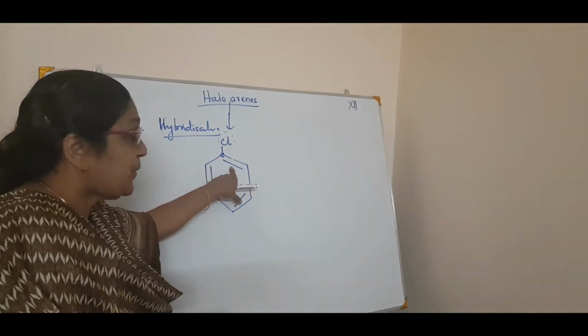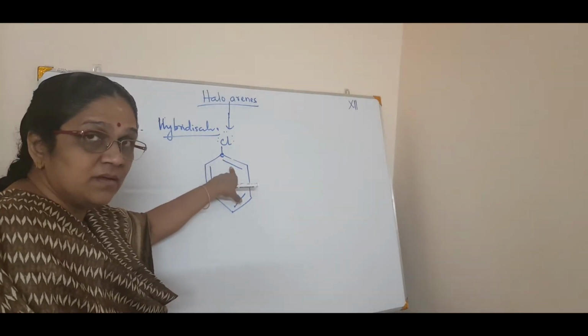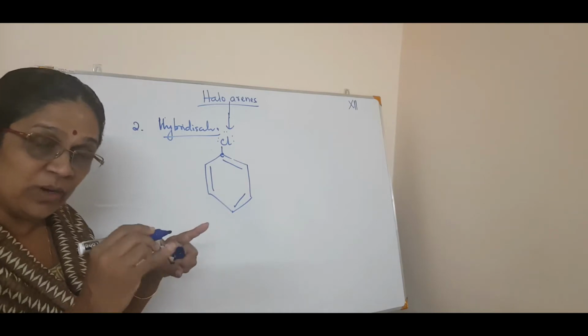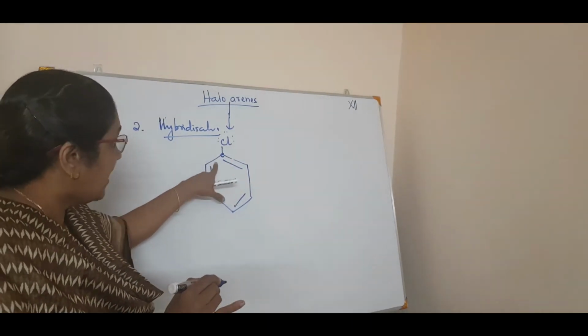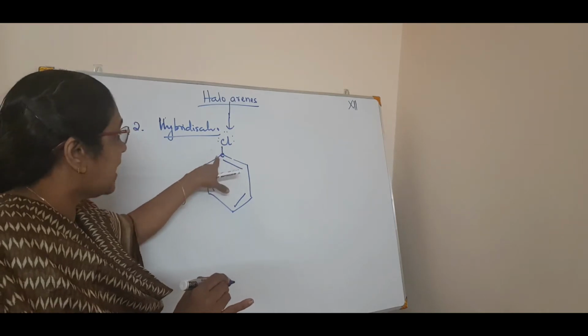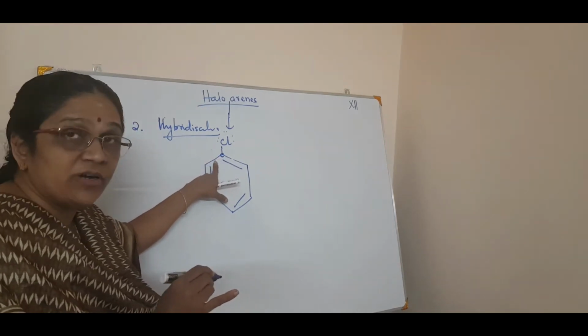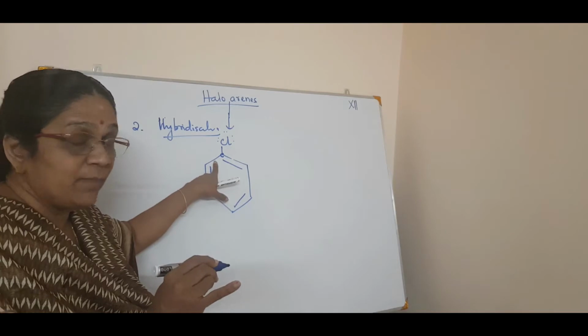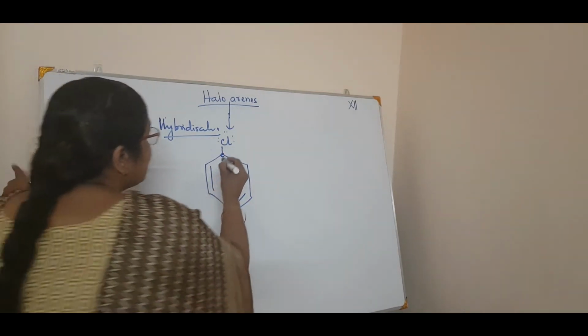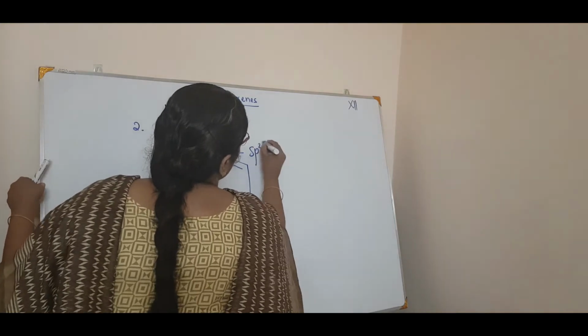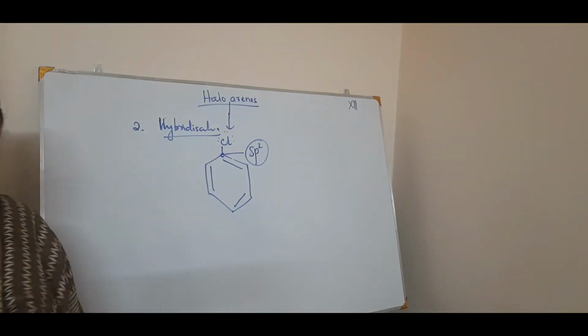Since it is connected to a double bond, whichever structure you write, there is a double bond involving this carbon atom. If you put it like this, the same carbon atom will have a double bond here. So that's not a problem. Since the carbon is double bonded, this carbon atom is in an sp2 hybridized state.